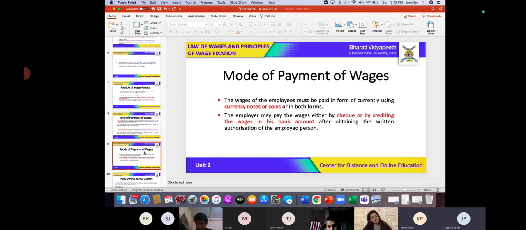Written authorization from the employee. Very good. Written authorization of that employed person is necessary and mandatory if the mode of payment of wages is by way of cheque or by directly transferring the money into the bank account, right? So now we know about mode of payment as well, okay?